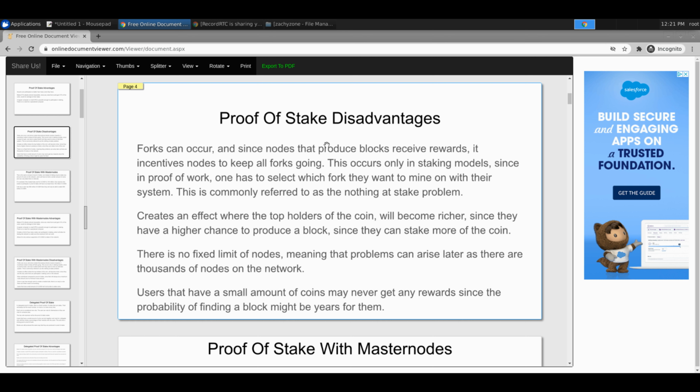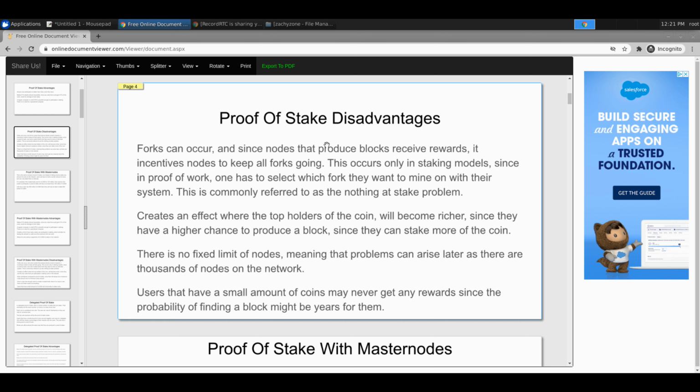You can kind of see that, because you don't know which one is actually going to be converged and reorged back to the real one, you want to stake on all the alt chains, basically, and that incentivizes the alt chains to continue. That's a very weird problem with proof of stake. And when I read about that, I didn't really like it, because it just seems like it could get out of hand or messy kind of easily.